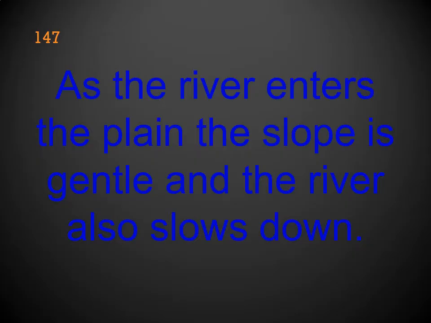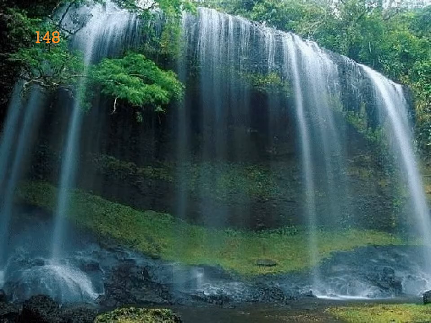As the river enters the plain, the slope is gentle and the river also slows down. Tell me, what is the source point of a river? Yes, mountain ranges. From there, the river has great strength. Afterwards, it reaches the plain area. Automatically, gradually, it loses its strength.